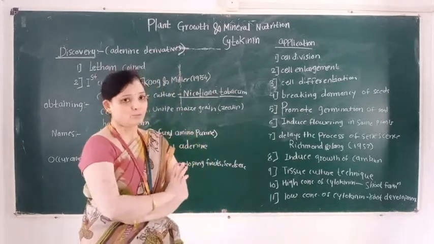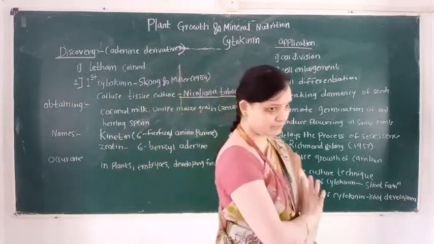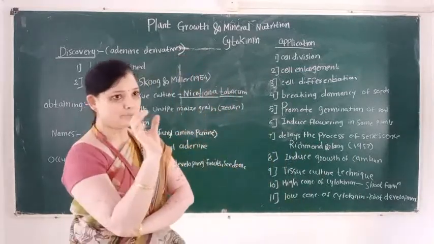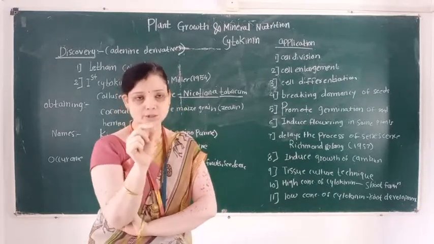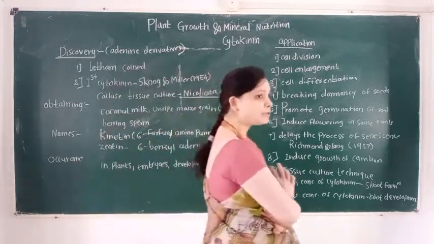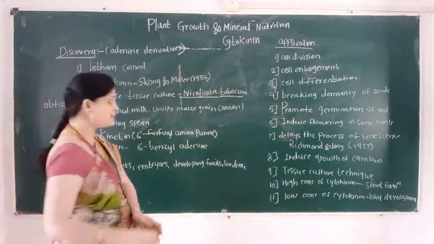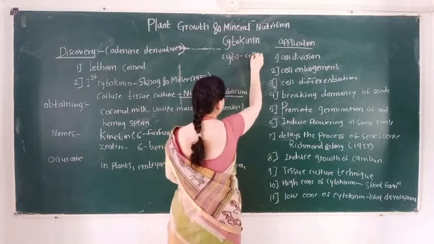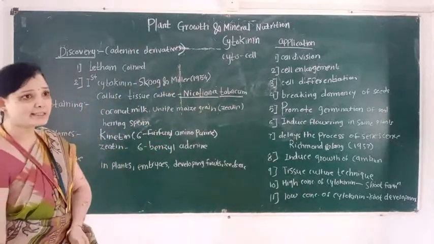So, what is the meaning of cytokinin? In the word cytokinin, there are two parts. First, cyto, and second, kinin. What is the meaning of cyto? Cyto means cell. And second, kinin, that is kinesis.